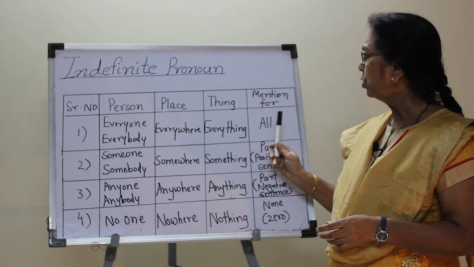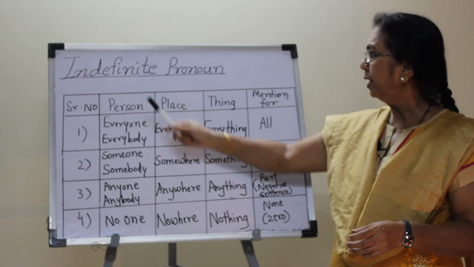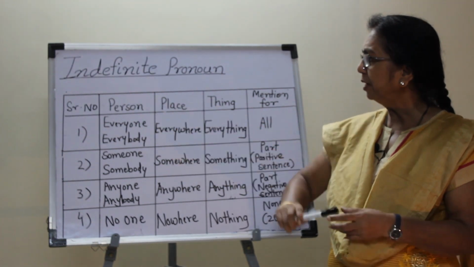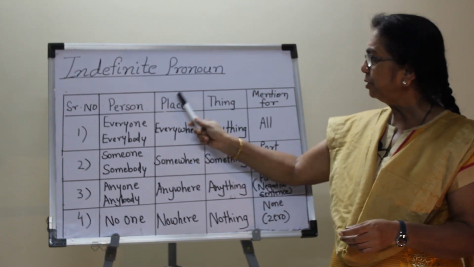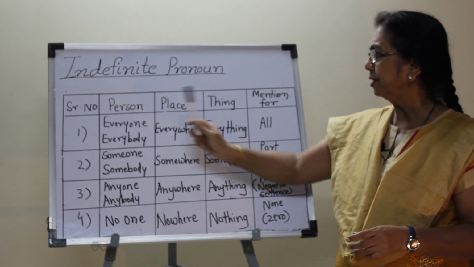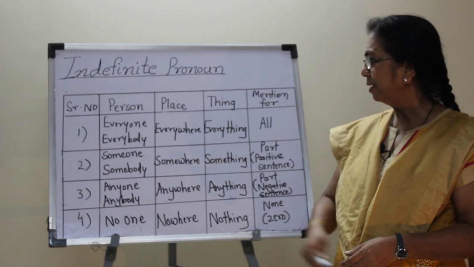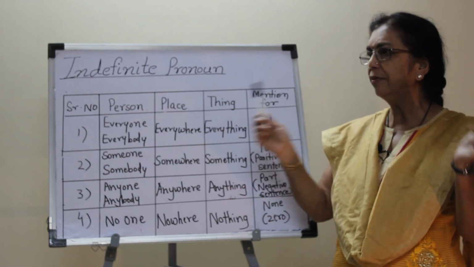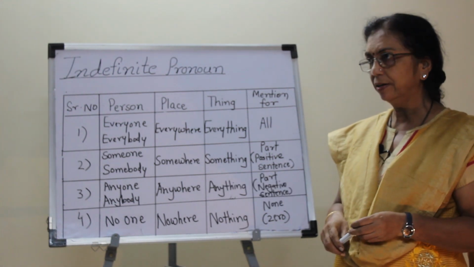If I want to mention all persons, all places and all things, then the indefinite pronouns everyone and everybody are used for person. Everywhere is used for place and everything is used for thing. For example, I went to the party, everyone was present there. The grass is grown everywhere in the garden. I gave him everything he wanted.